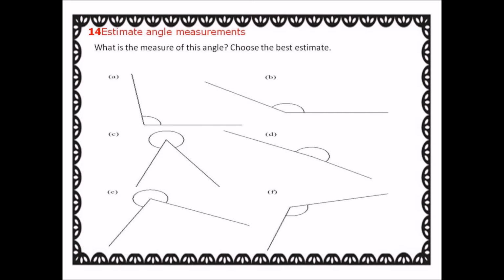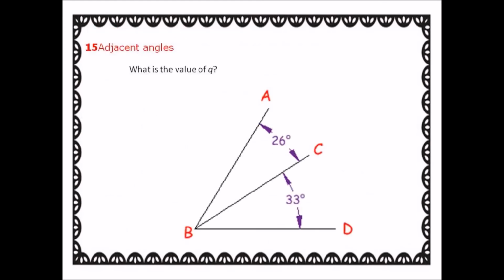Estimate angle measurement. What is the measure of this angle? Choose the best estimate. Adjacent angles. What is the value of Q?